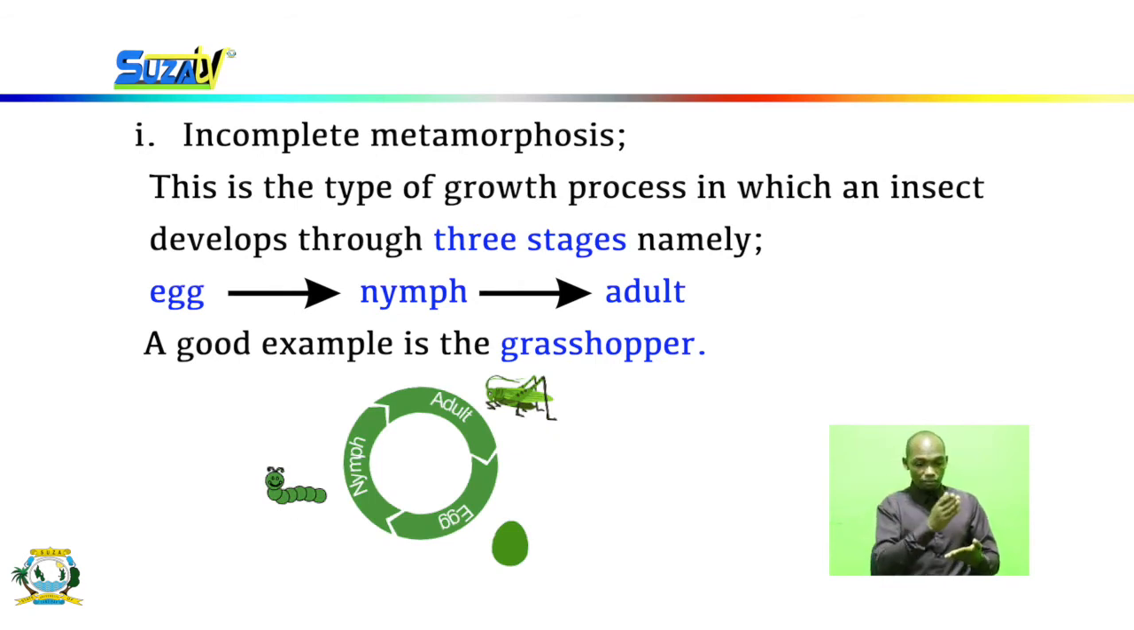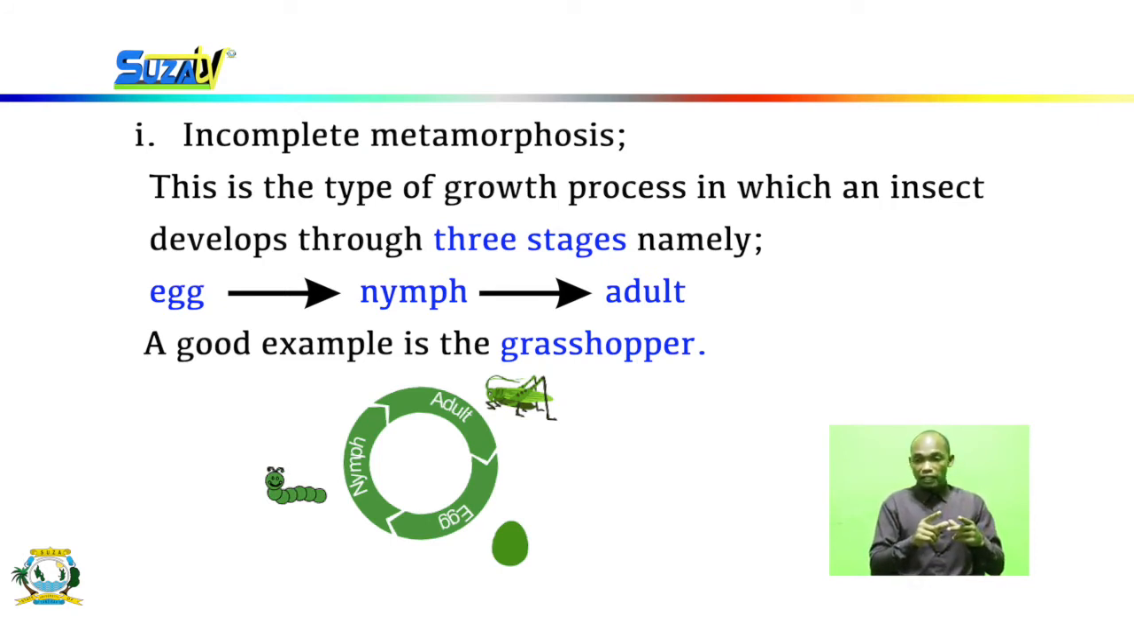Incomplete metamorphosis is the type of growth process in which an insect develops through 3 stages. So this is nothing but just a growth process in which the insect develops through 3 stages only. There are some insects which develop through 4 stages, and there are some which develop through only 3 stages. These stages are namely the egg, the nymph, and the adult or imago.